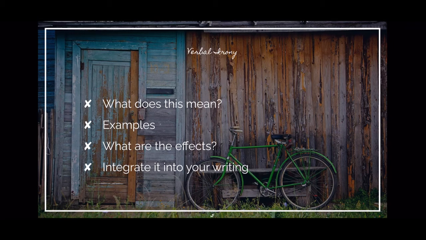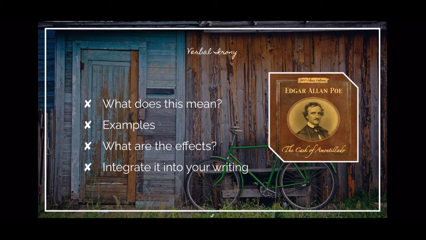Furthermore, there is verbal irony. It is to say the opposite of what someone truly intends or what is true. It is spoken and not about a situation. A good example of this can be found in the story The Cask of Amontillado. The antagonist mentions to the protagonist that his health is precious, even though he will be responsible for his demise. The purpose of this is to show the reader the personality and intention of the characters in question. Including dialogue in your text creates an opportunity for verbal irony.